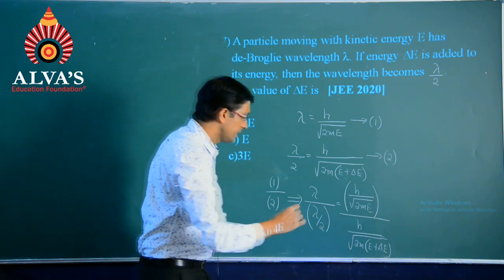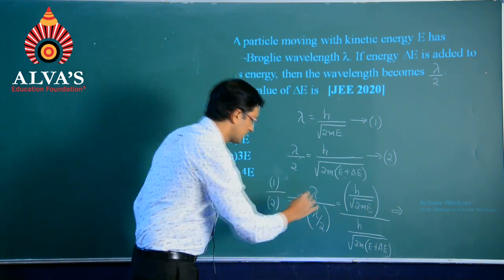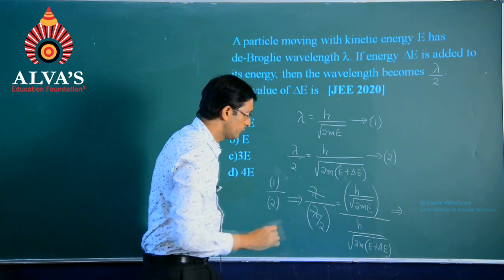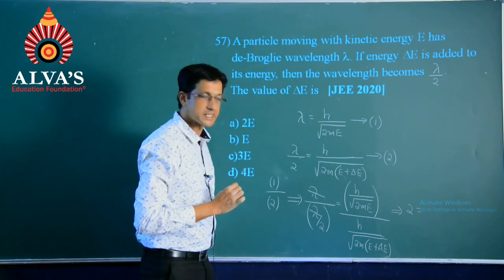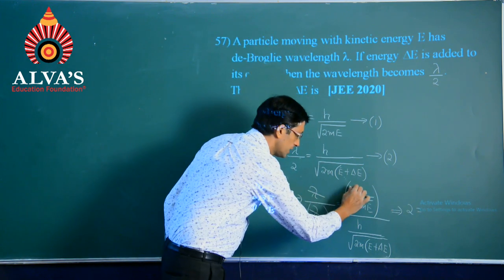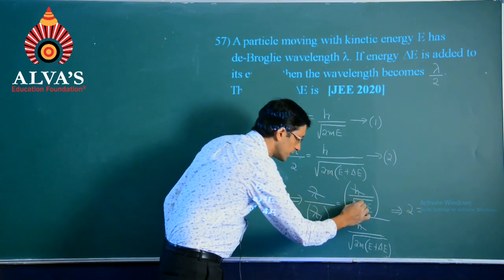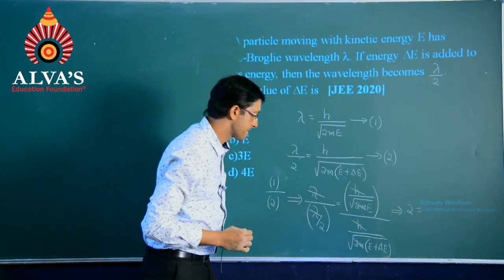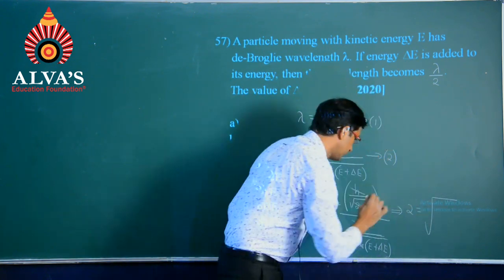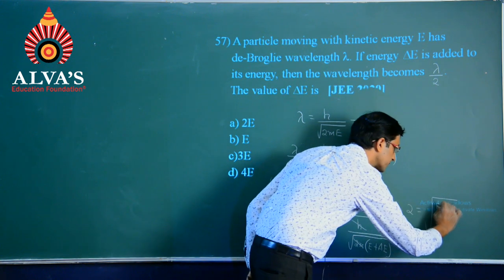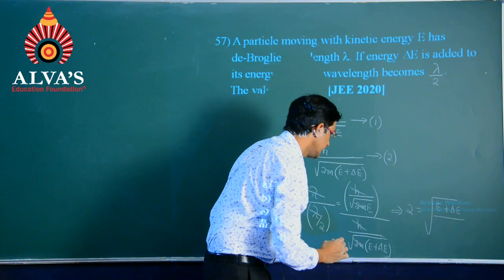When we reduce it further, lambda cancels off, the remaining 2 on the left side, h we can cancel along with 2m, and then we have root of E plus delta E divided by E.